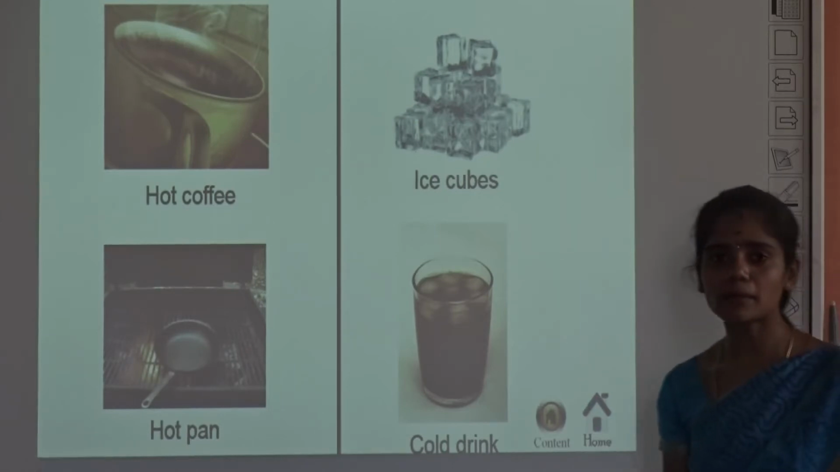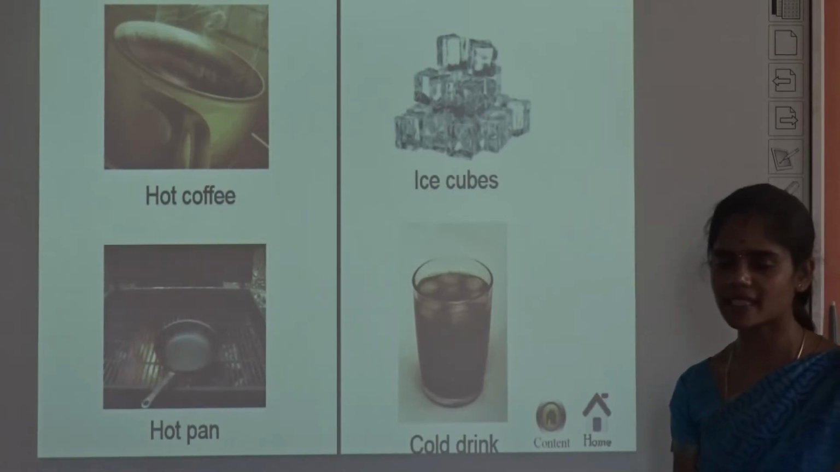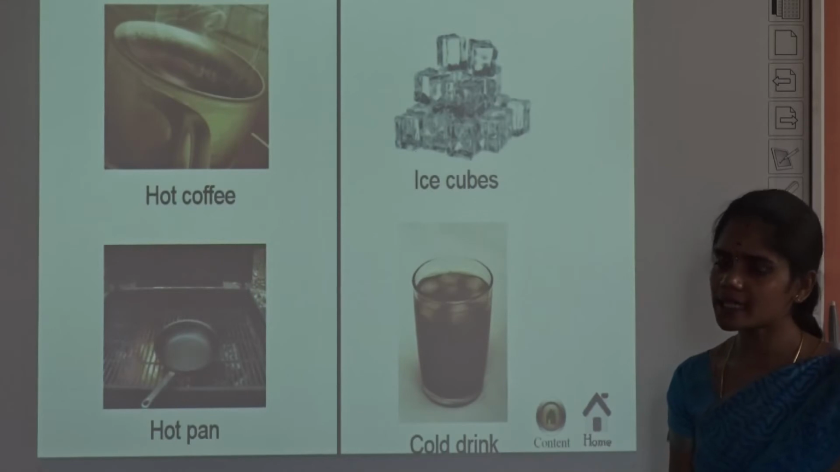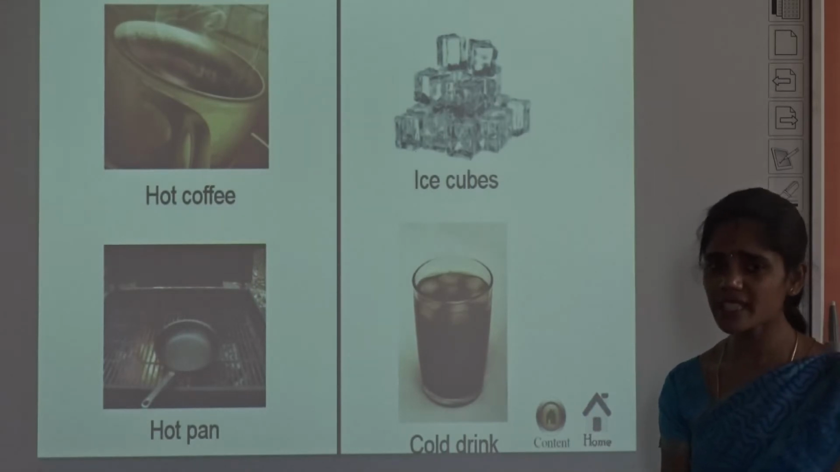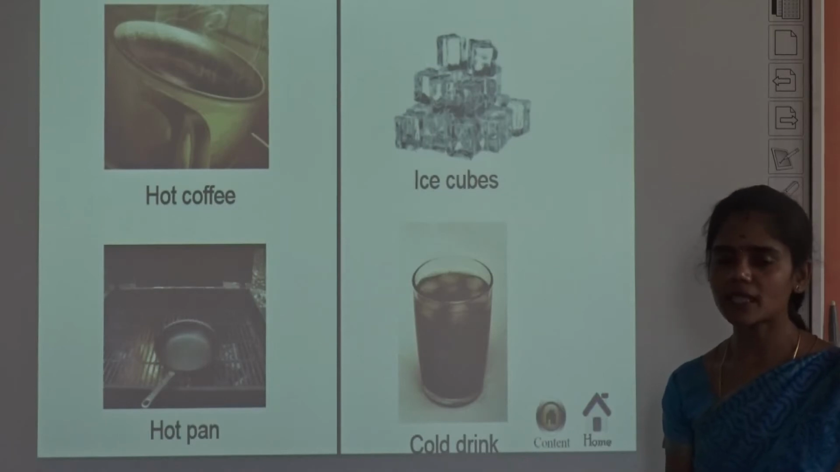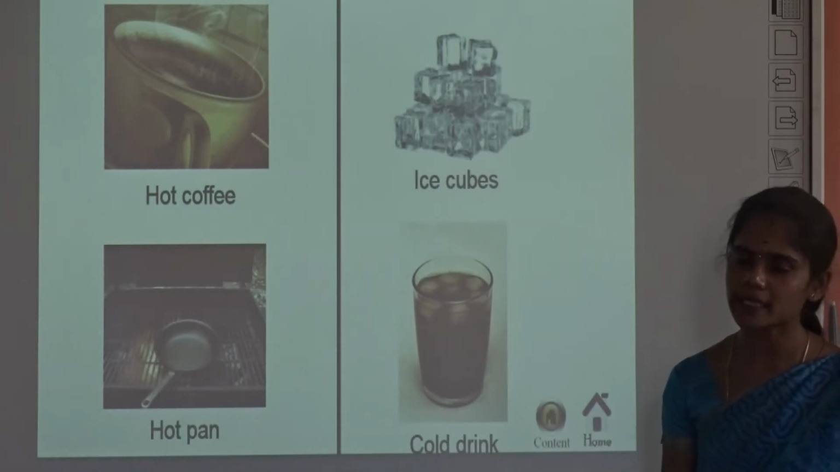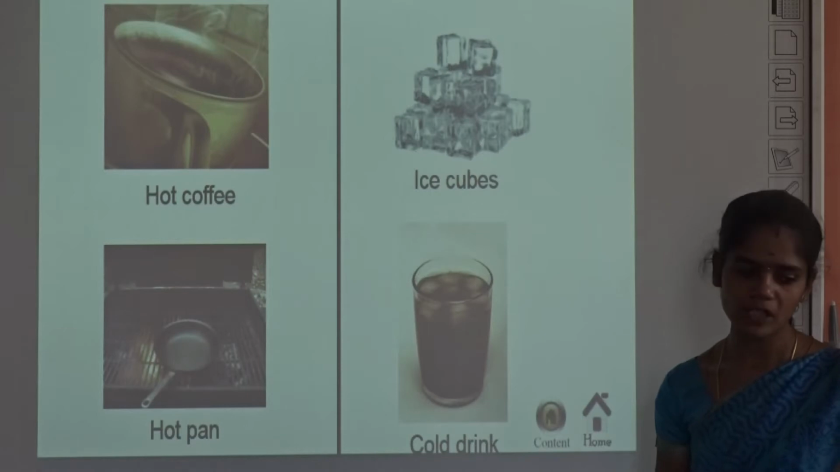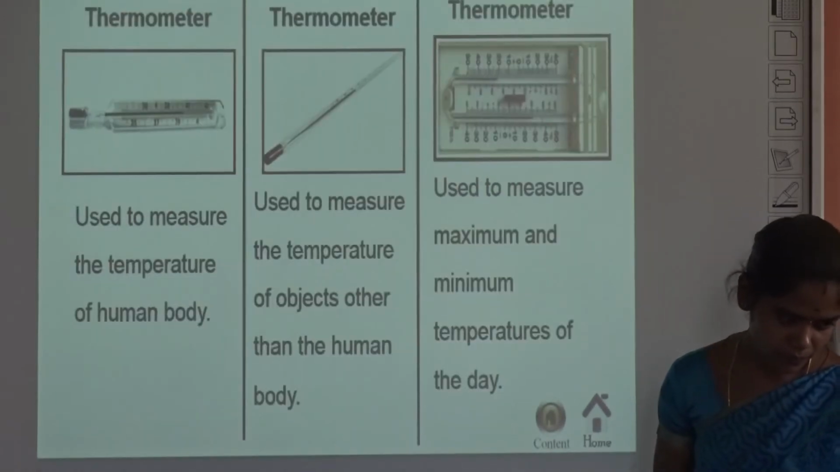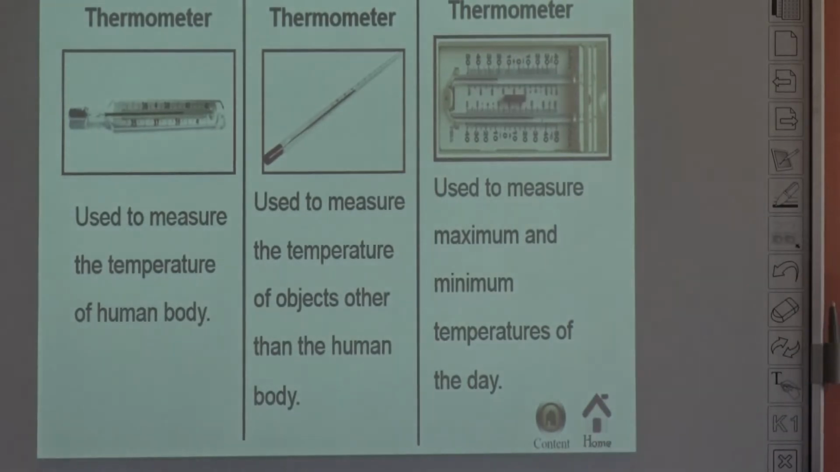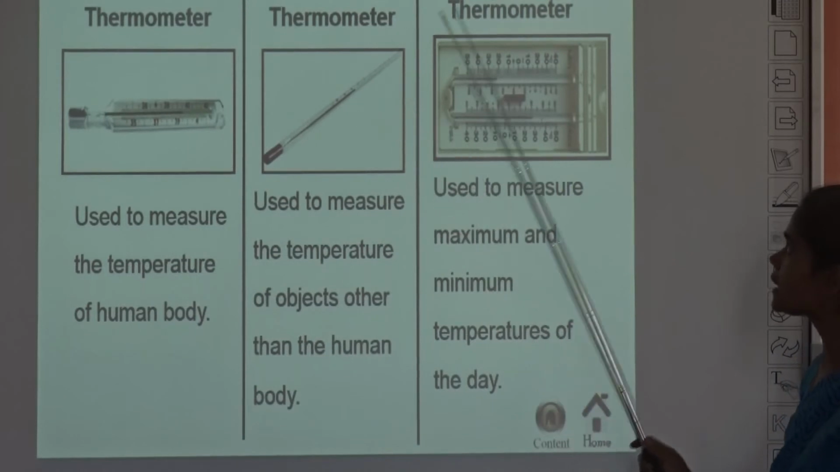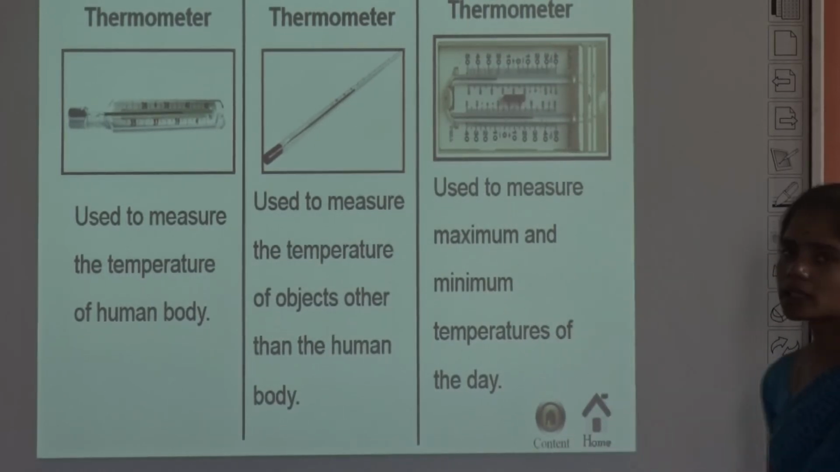Okay, temperature is measured in degree Celsius. How can we measure it? Temperature is measured in degree Celsius. And which device can we use to measure temperature? For this we can use thermometers. There are 3 types of thermometers. See, what are all the types of thermometer? Clinical thermometer, laboratory thermometer and maximum minimum thermometer.